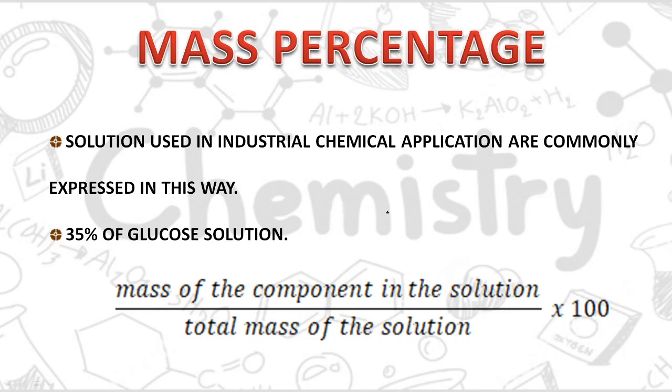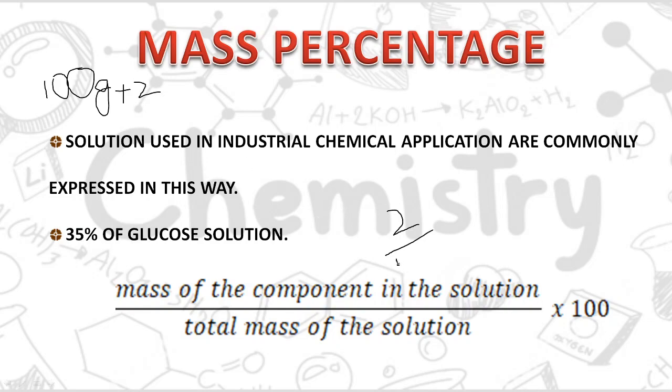Suppose I have 2 gram of glucose dissolved in 100 gram of water. Then the mass of the component in the solution, the glucose that I am dissolving, is 2 gram. If I have 100 gram of water and I add 2 gram of glucose, the total mass of the solution will become 102.